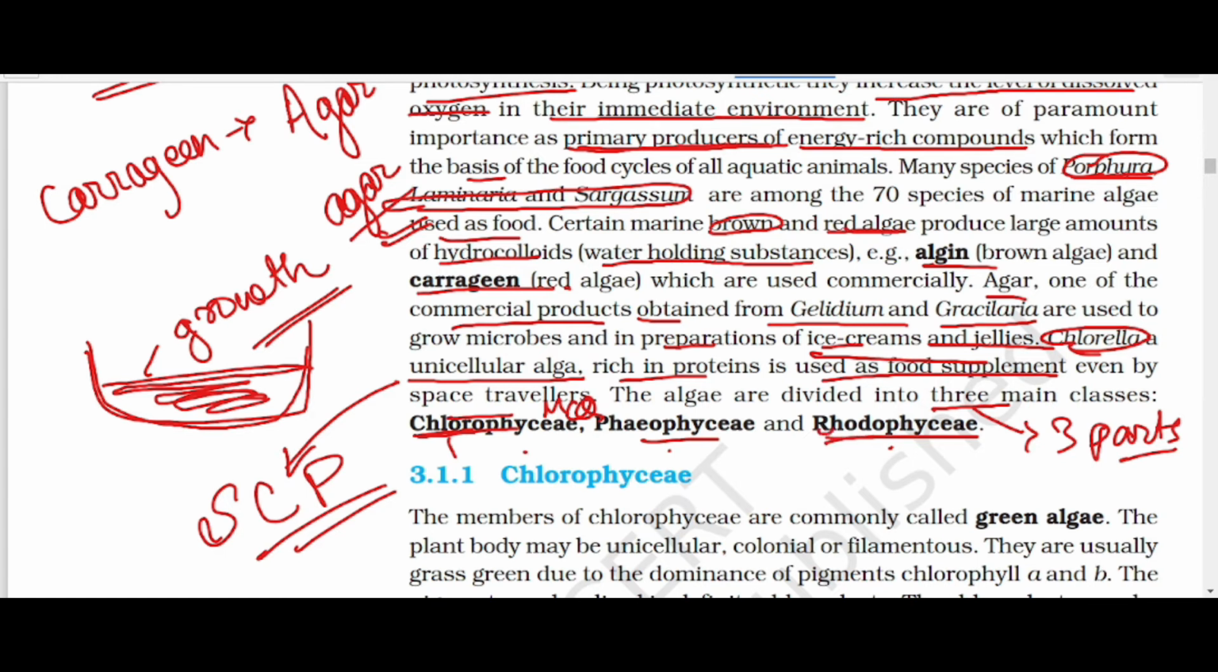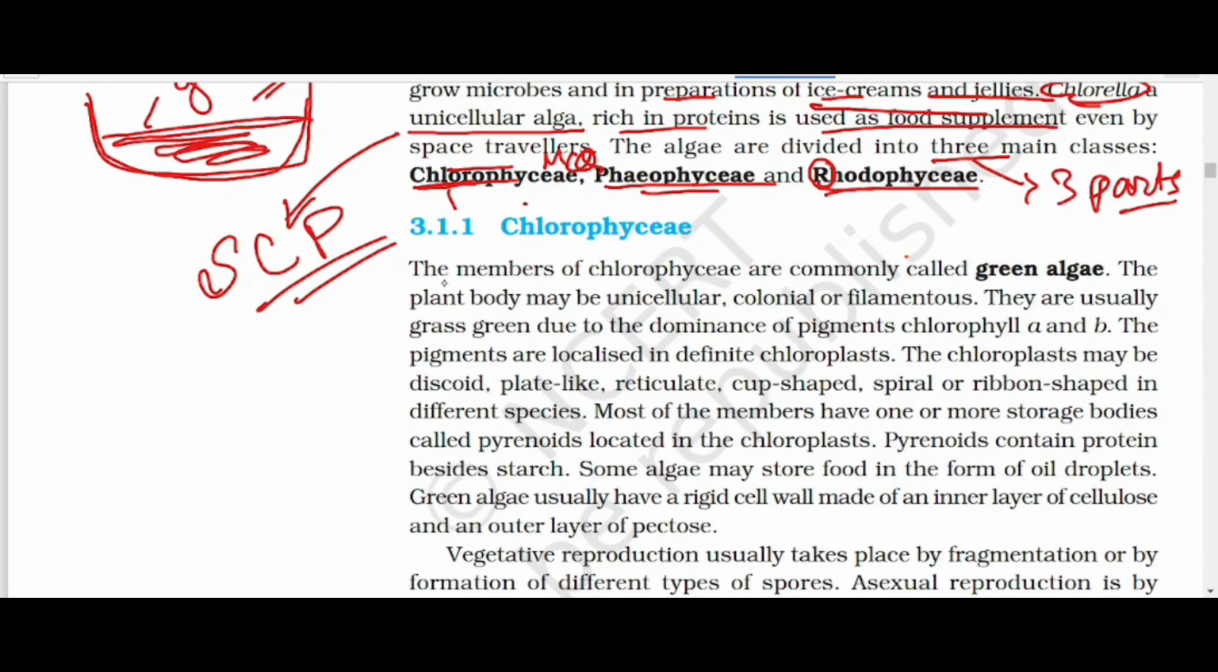Rhodophyceae means it contains R, and red starts with R, and the one which is left is brown. Okay, you can use this trick for learning. Now, the members of Chlorophyceae are commonly known as green algae, as they are green in color.